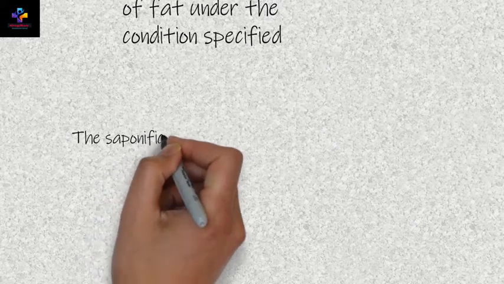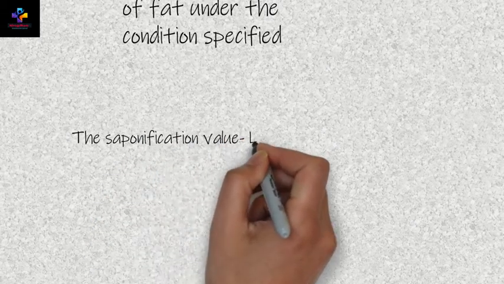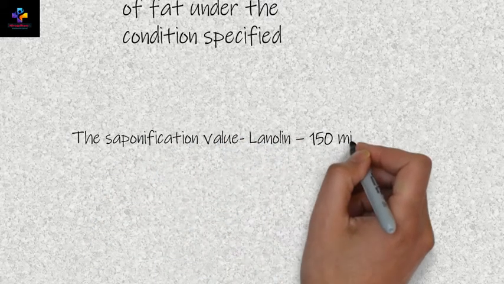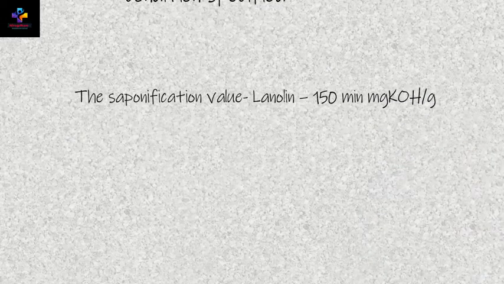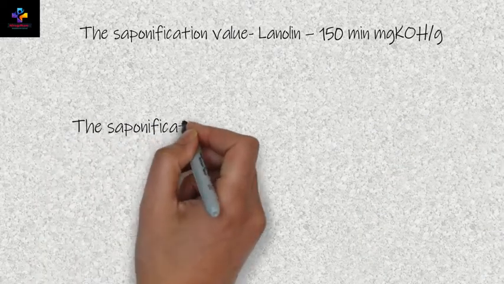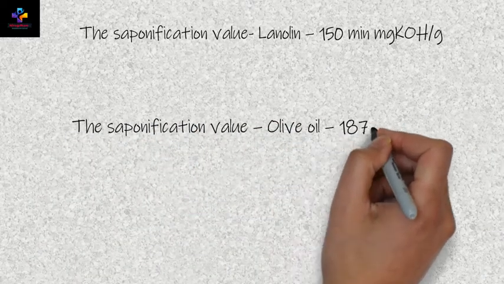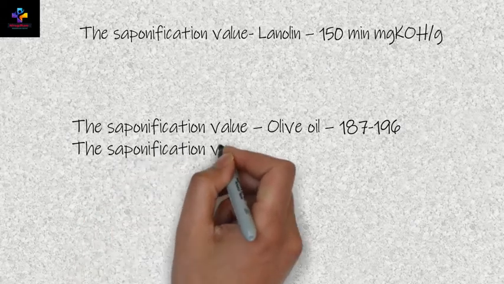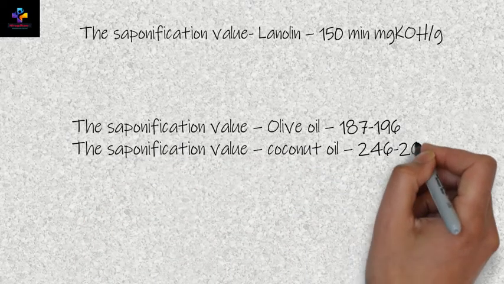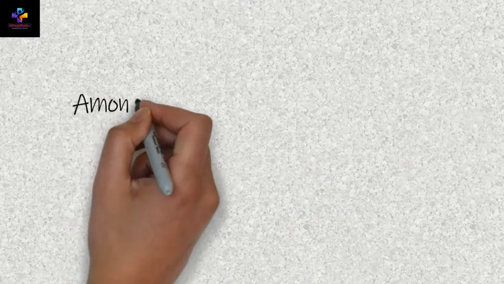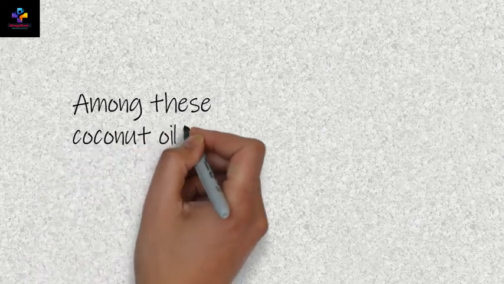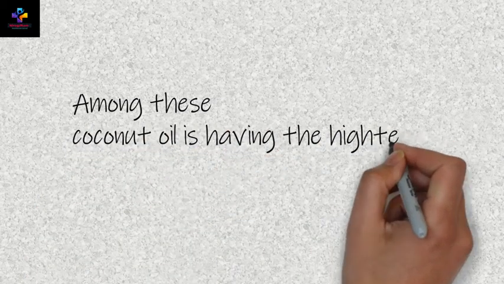Now we will see which has the highest saponification value. Linseed oil has 150 milligrams KOH per gram, whereas the saponification value of olive oil is 187 to 196 and that of coconut oil is 246 to 263. So among these, coconut oil has the highest saponification value.